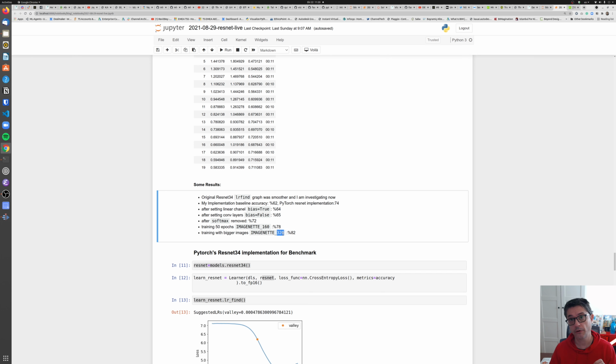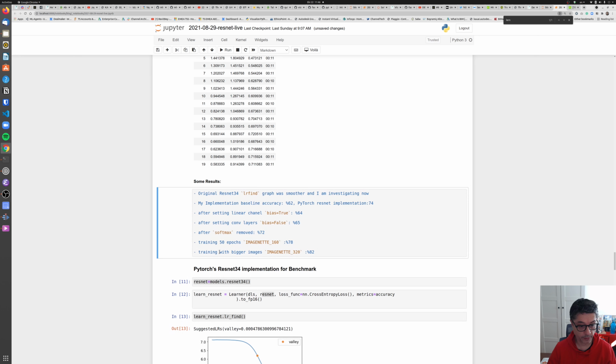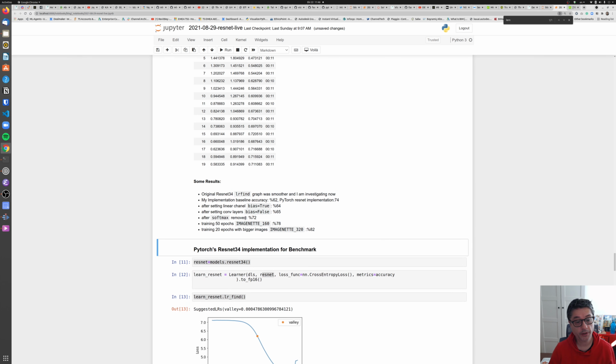The difference between this and this is image size. In this version of the dataset, the image size is around 320 pixels. So changing the image size helped my network perform better. And one more thing, for the last part, I trained the network not 50 but 20 epochs. That means there's a big leap from 72 to 82, only by changing image size. It's very interesting to see this.